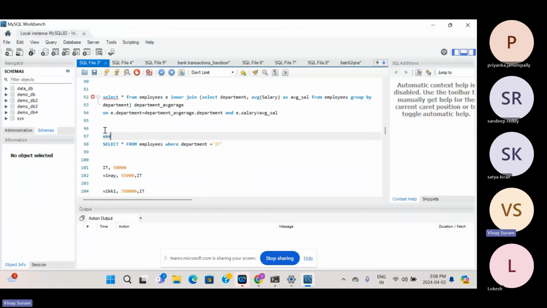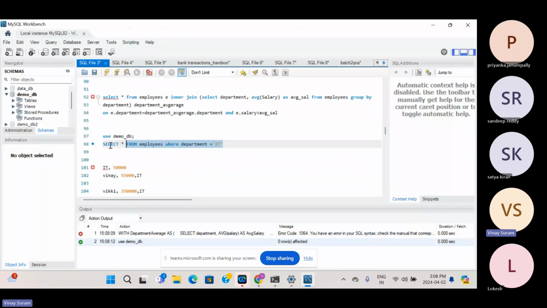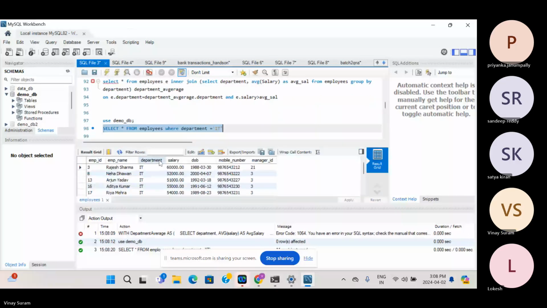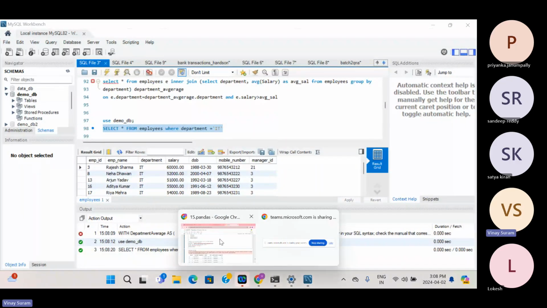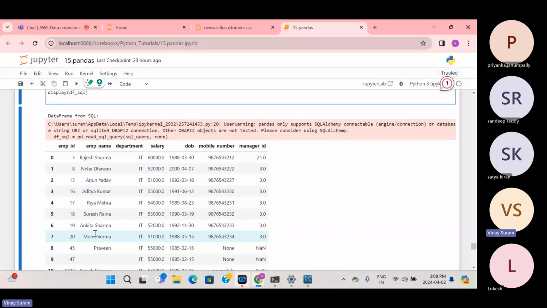Okay, I'll try to use demo DB. Now I'll just enter this. I'm cross checking the records. You can see almost 11 records are there. The same records are displayed in Python, 0 to 11. You can see all the records, whatever you have in the MySQL database.